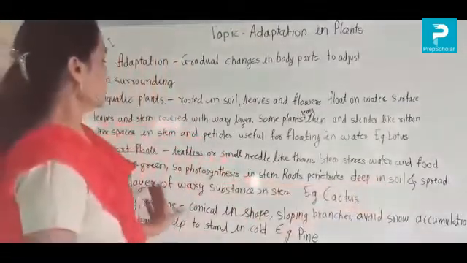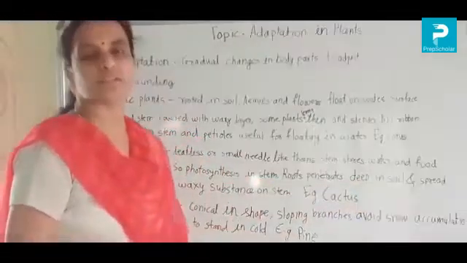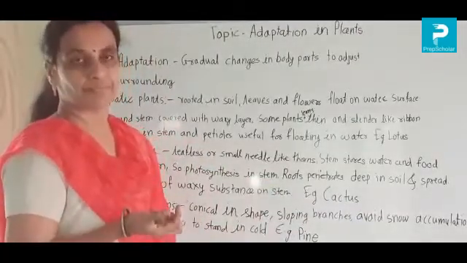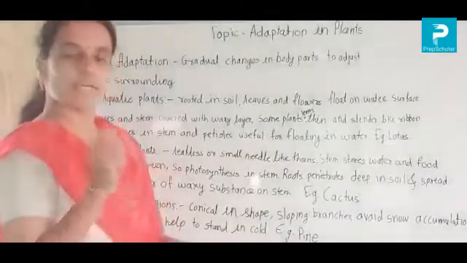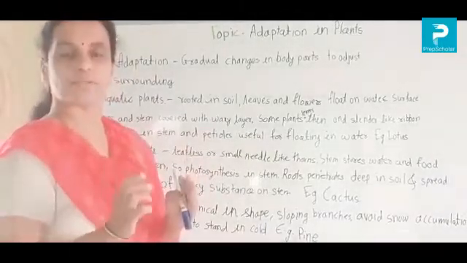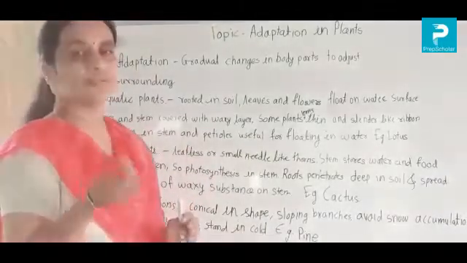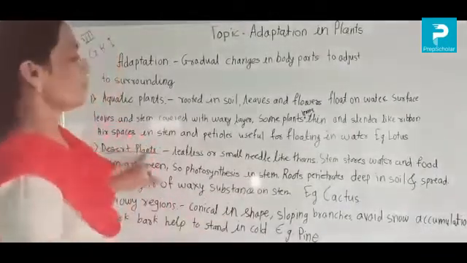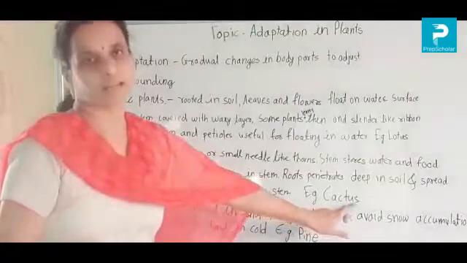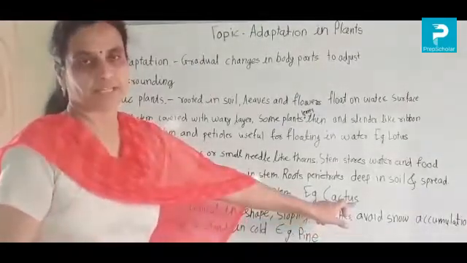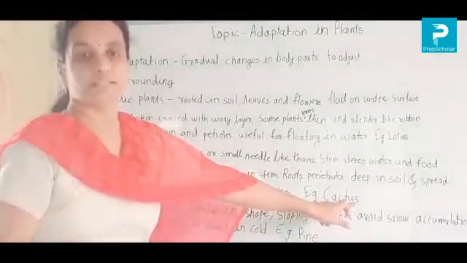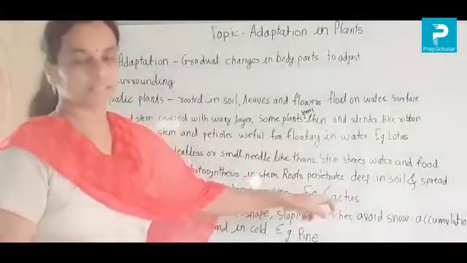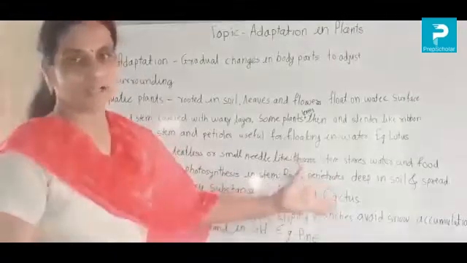Then there is a thick layer of waxy substance on the stem. If you try to touch the desert plant, its stem also has one kind of waxy substance on it. For the desert plant, we can take the cactus as an example. There are different kinds of plants in the desert, but mostly we know about the cactus.